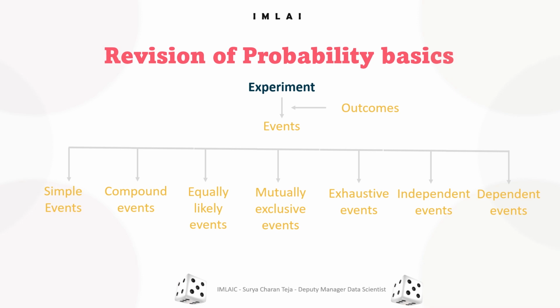Similarly, we have equally likely events, which are events that have the same probability of occurring. Mutually exclusive events are events that cannot occur at the same time, and exhaustive events are events that cover all possible outcomes of an experiment. Independent events are events where the outcome of one event does not affect the outcome of another, and dependent events are events where the outcome of one event affects the outcome of another event.